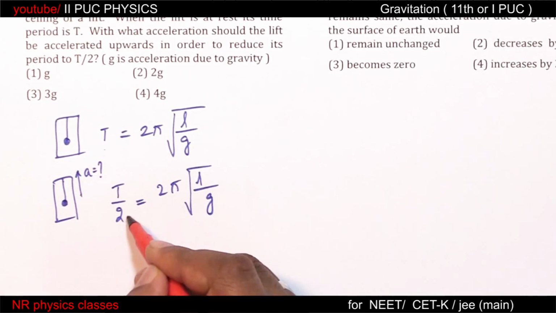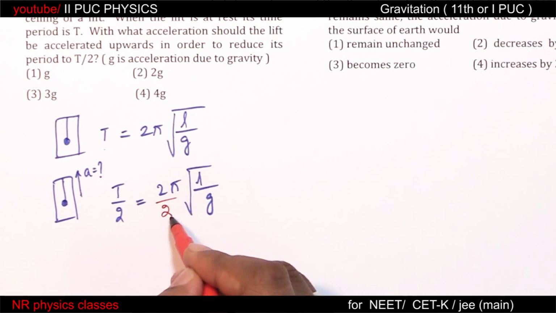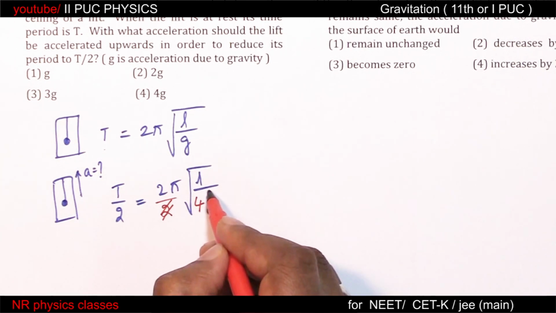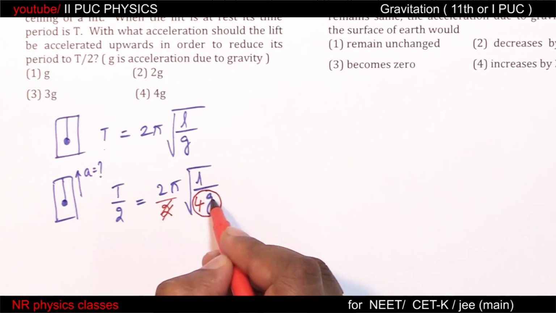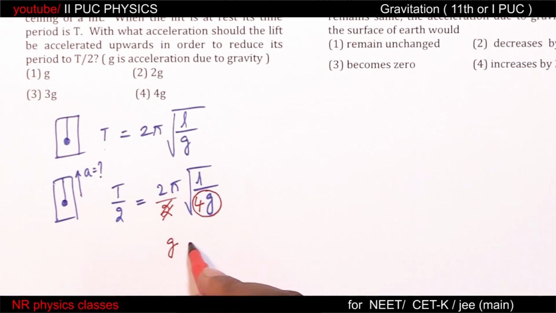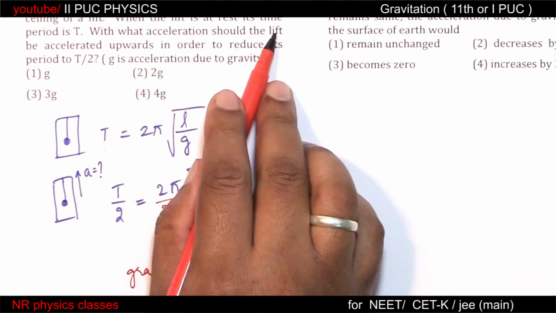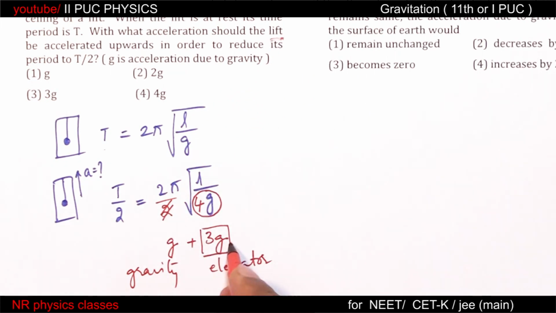Let me write by 2 inside; it becomes 4. So effective acceleration should be 4g. There is already g, therefore an additional 3g is required. They are asking the acceleration of the lift. Therefore it is 3g.